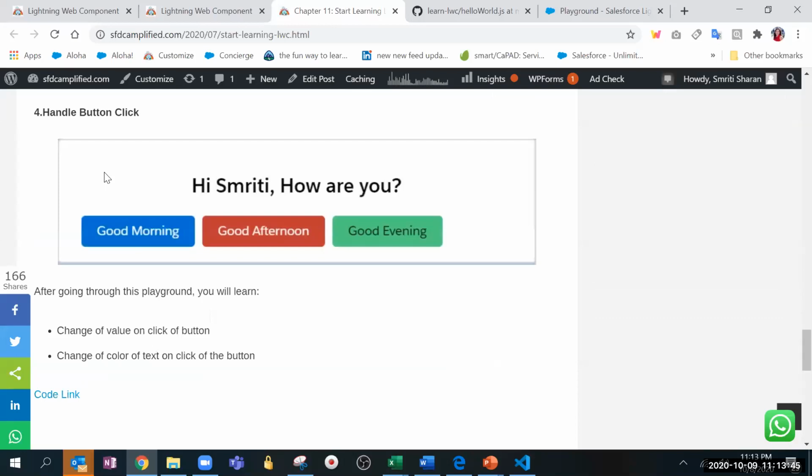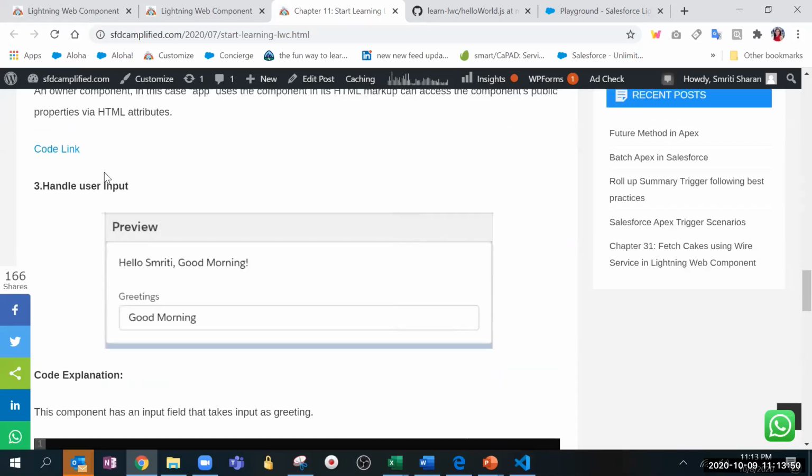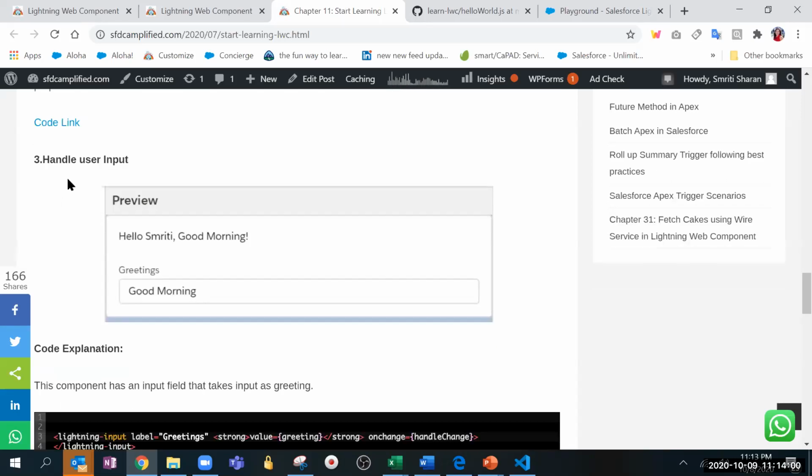So let me check which is easier. Kushagra, your review, can this be the second question? Okay. The first question was based on one-way data binding. For this question, the concept at hand that we will discuss is two-way data binding. You will type any text in the greeting. Basically this is input. You type good morning, so hello Smriti, and then this good morning should come. That's how you have to do it.